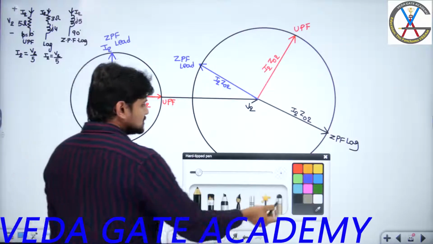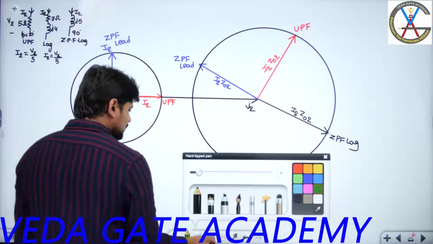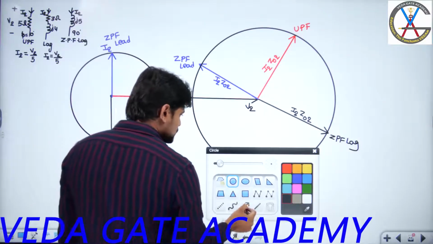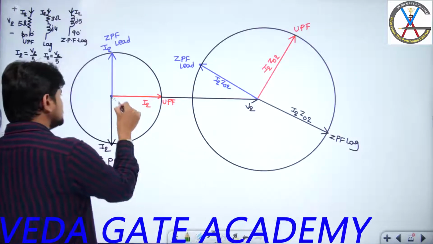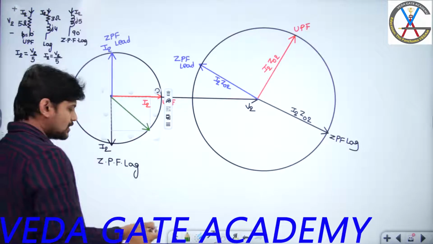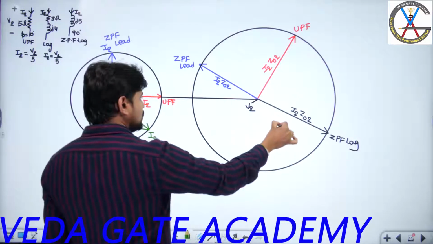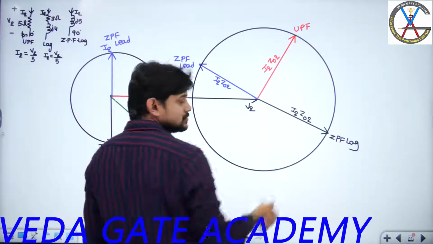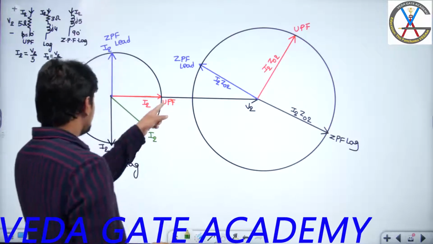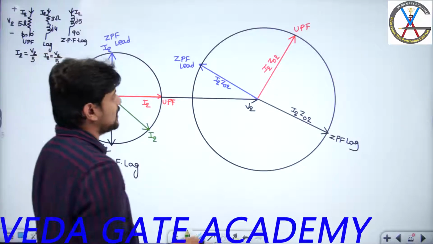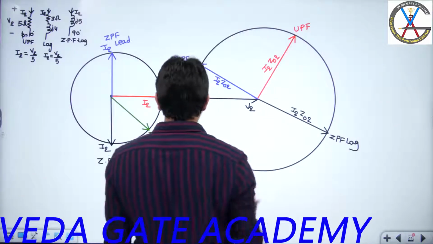Now suppose I am taking some power factor other than unity and ZPF lag, anything between these two, and I am considering this particular current I2. Then what will happen? From here you are going to get I2 R02, and j I2 X02. So obviously it is in between unity power factor and zero power factor lagging. This is zero power factor, this is unity power factor.